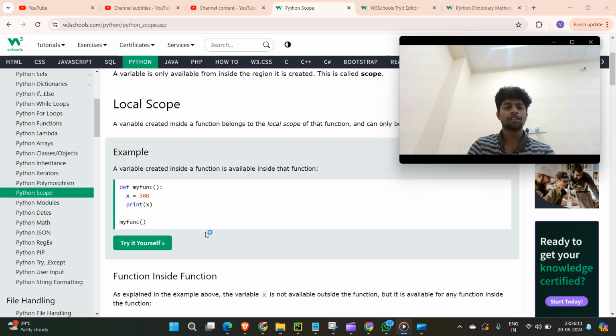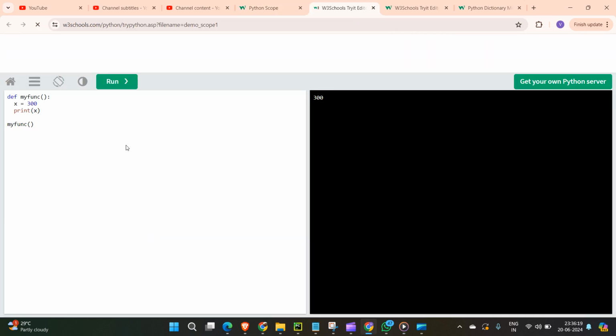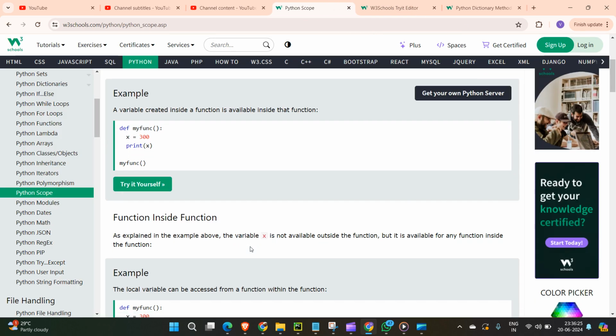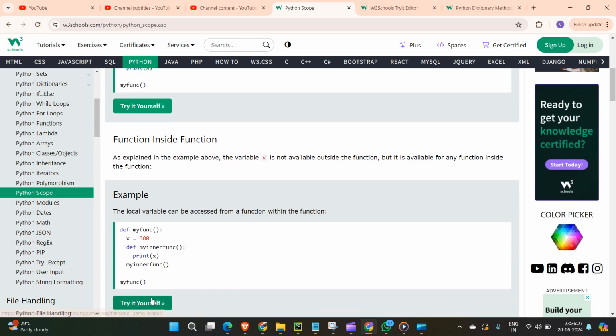We'll see with an example. Okay, so here, we are calling this function. The value of x is 300. We are printing this, we got the result as 300. Fine. Next, this is like a local variable. Why? Because it was inside a function.